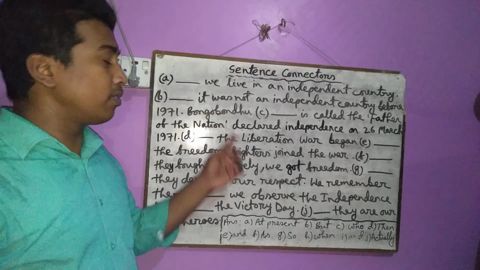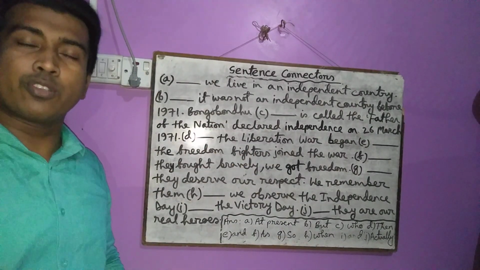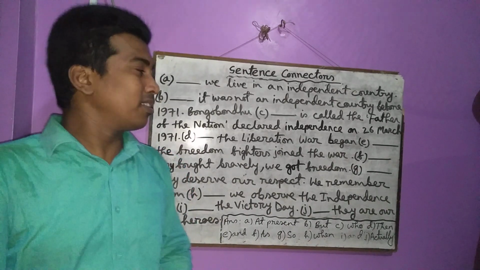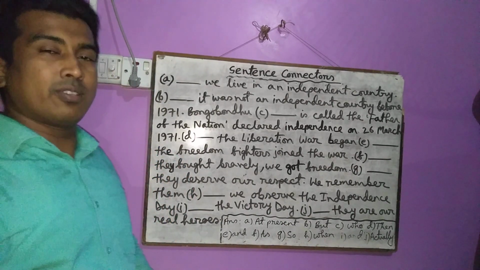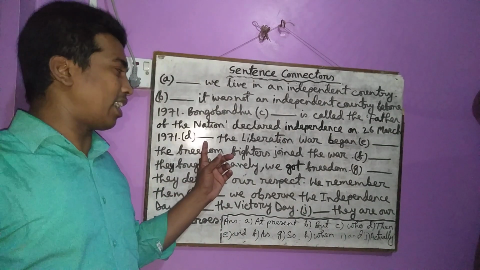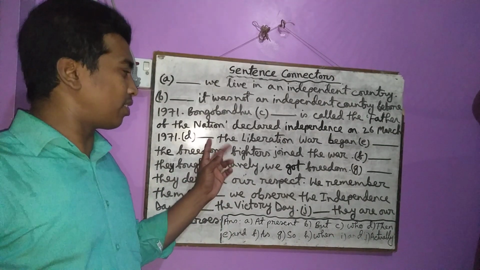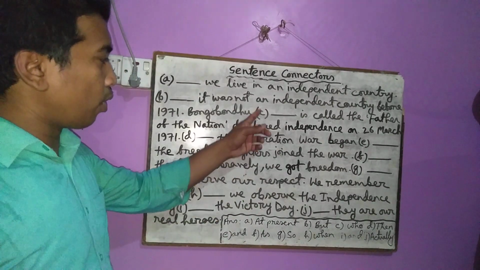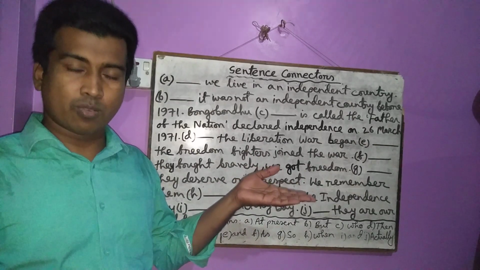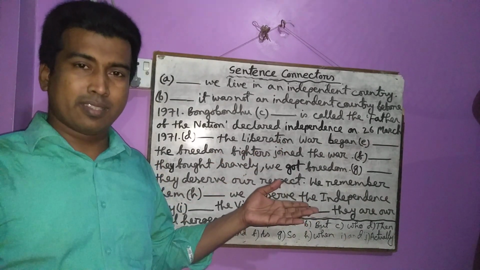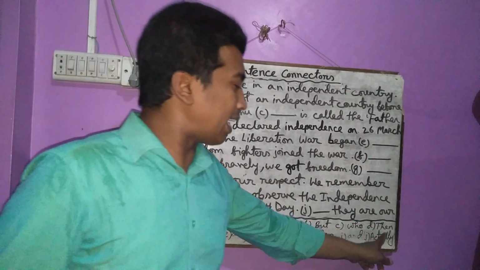So Bangabandhu is a person. So you have to use what? I think you have understood well. So let us go to the next sentence. There is also a gap in the very beginning of the sentence. What is there? The liberation war began. Bangabandhu declared independence. What happened next? The liberation war began. So I have used "then".